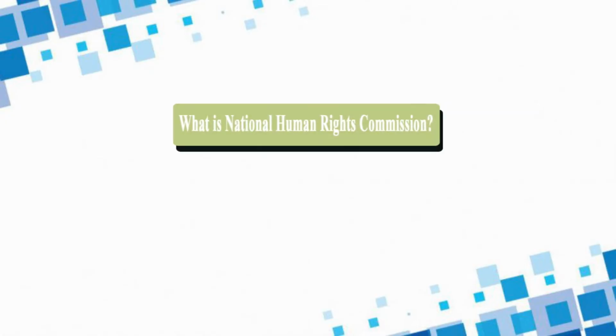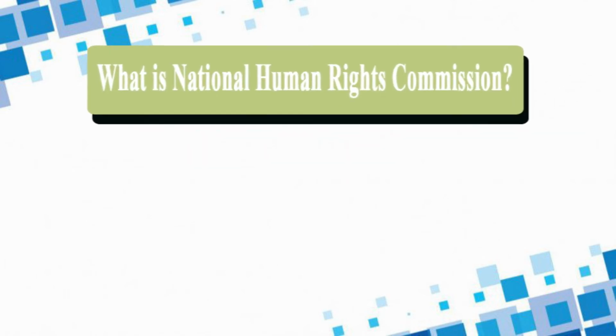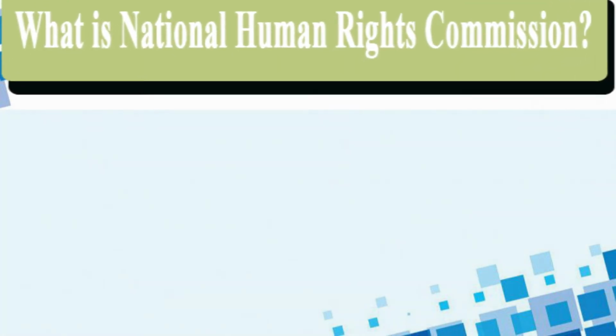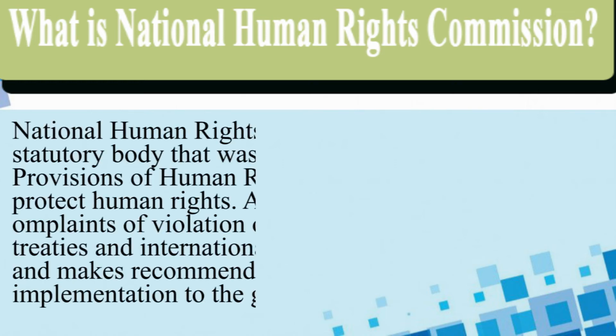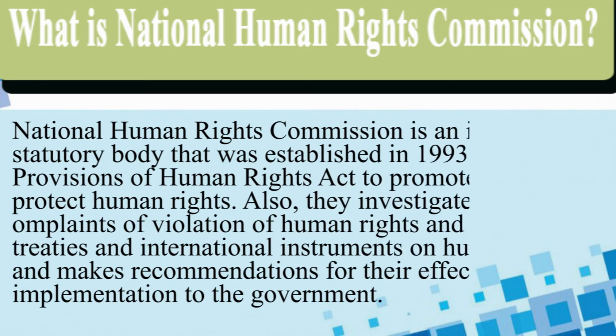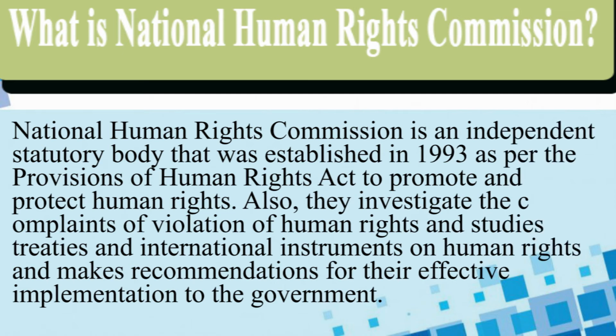Now, let's see what is the Human Rights Commission. Well, the National Human Rights Commission is an independent statutory body that was established in 1993 as per the provisions of the Protection of Human Rights Act to promote and protect human rights.